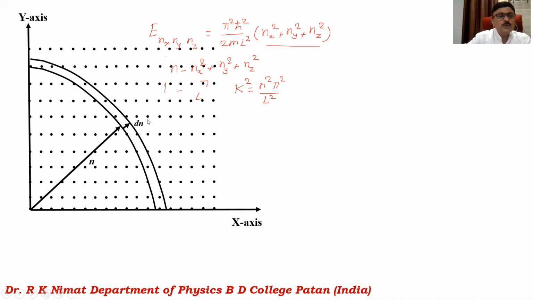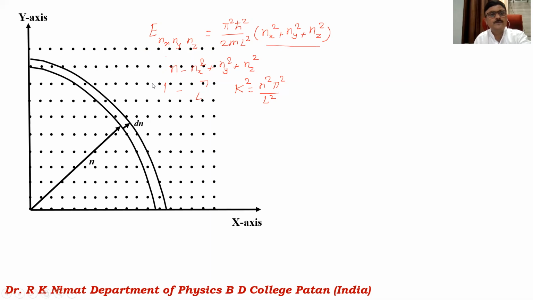Now what we have to do is find the number of points in this region, the shaded region.